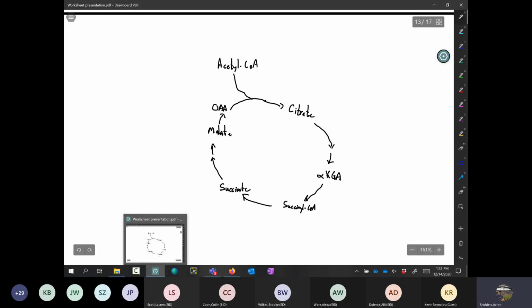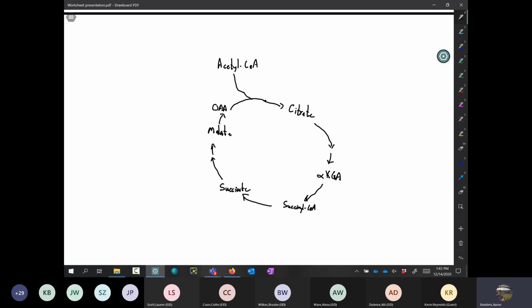All right. And there's lots of reasons that OAA could decrease. But if you imagine acetyl-CoA is feeding into this process, and every time acetyl-CoA feeds into this, a small amount of oxaloacetate is used. And as long as those carbons make it all the way back around, nothing happens to oxaloacetate in terms of concentration. For every one that's used, another one's produced. However, that's not always the case.